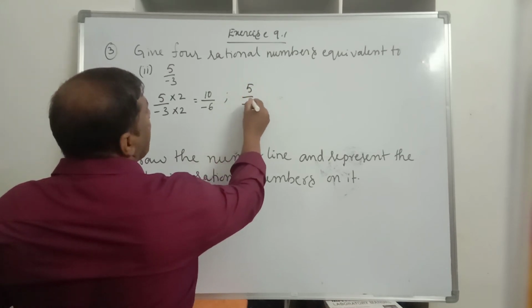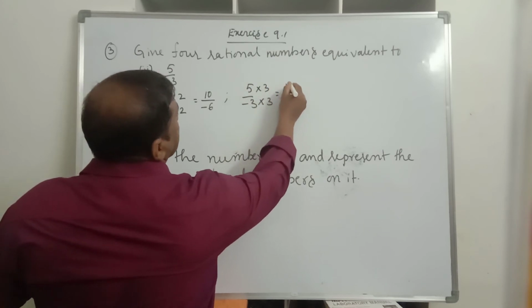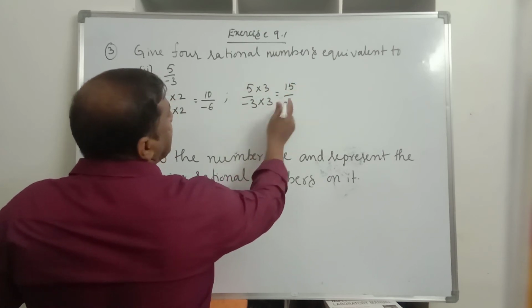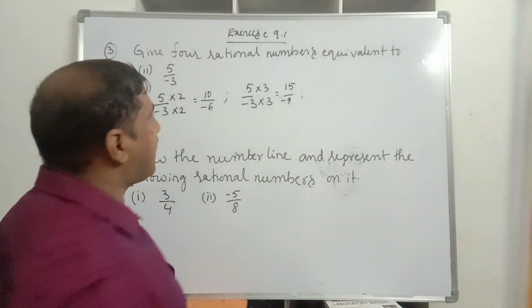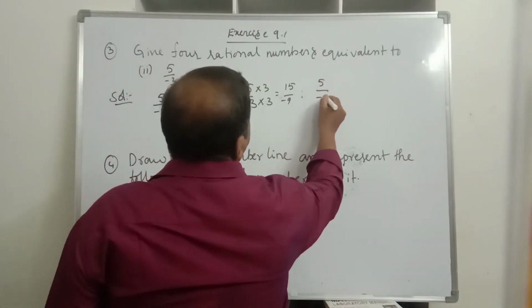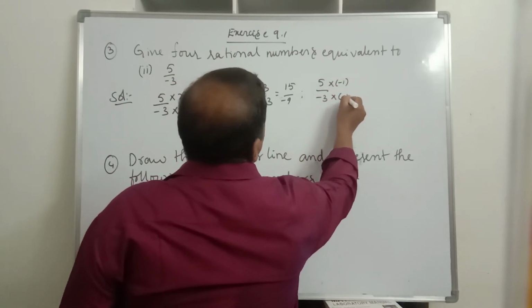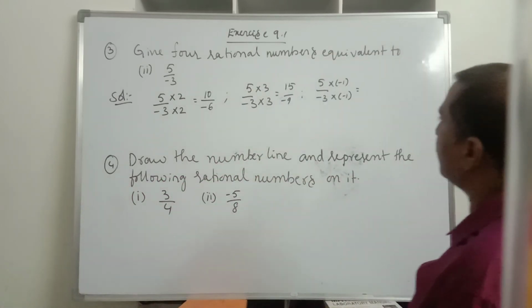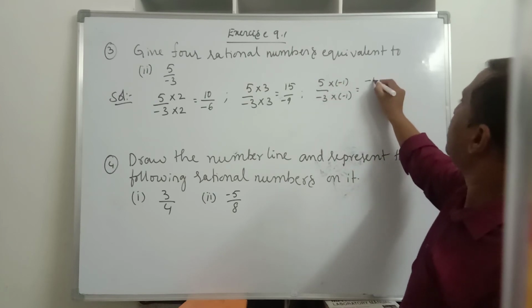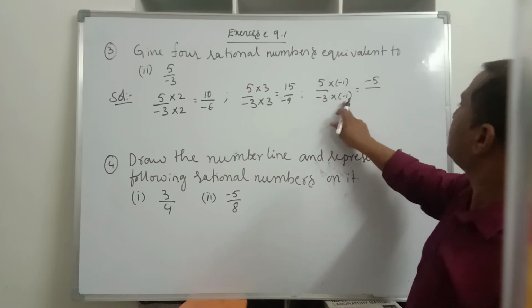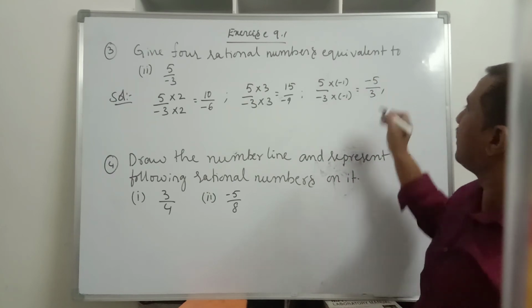Then 5 divided by minus 3, multiply with 3 both, we will get 5 into 3 it is 15, minus into plus it is minus, 3 into 3 it is 9, so it is 15 by minus 9. And 5 divided by minus 3, multiply this with minus 1, both numerator and denominator: minus plus into minus, minus 5 into 1 it is 5 divided by minus into minus it is plus, 3 into 1 it is 3, minus 5 by 3 is 1 rational number.